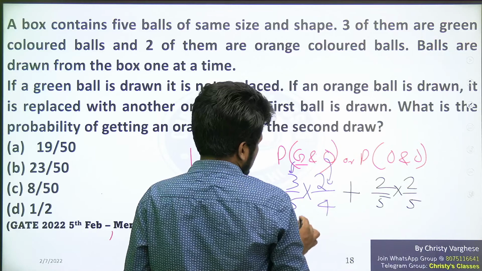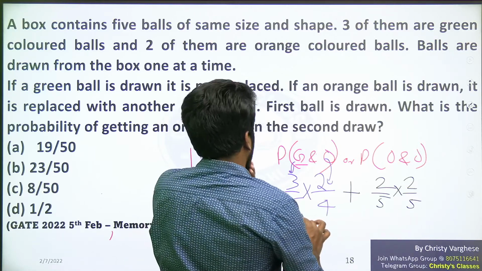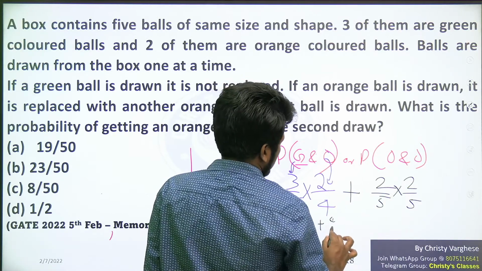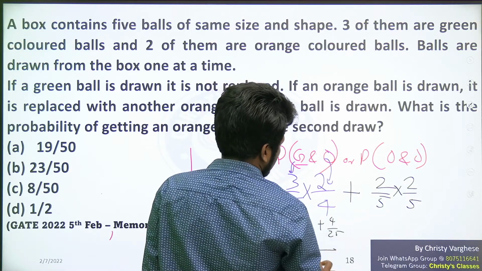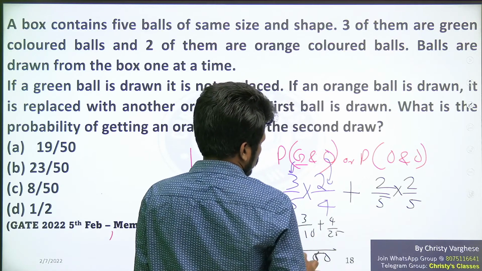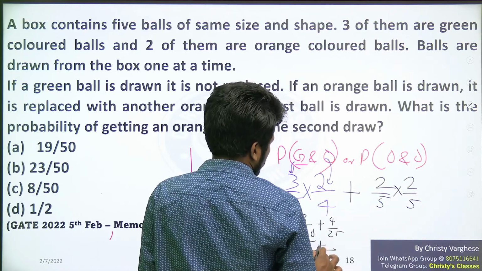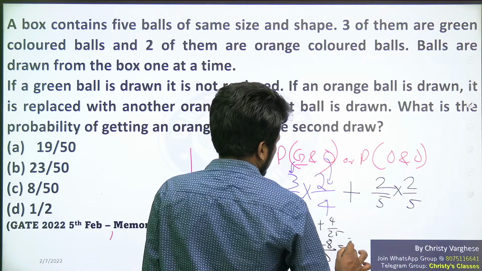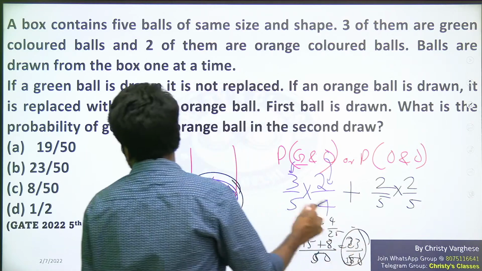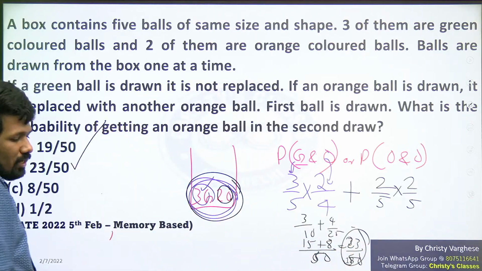Sum of both means simplify this. 4 and 2 cancel. This will be 3 by 10, and this will be 4 by 25. Taking the LCM, you will get 50, and this is 3 into 5, 15, plus 4 into 2, 8. So 23 by 50 will be the answer. 23 by 50, option B is the correct answer.